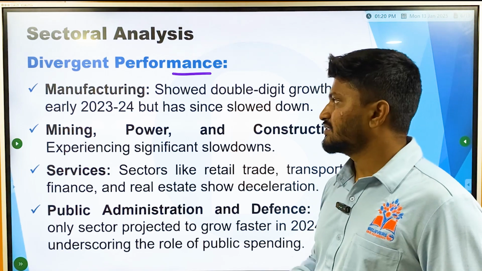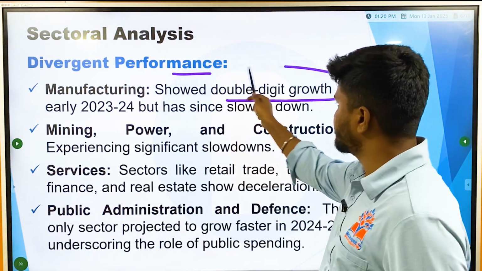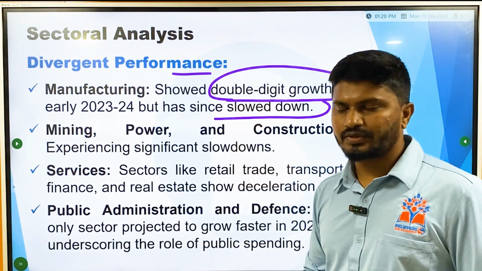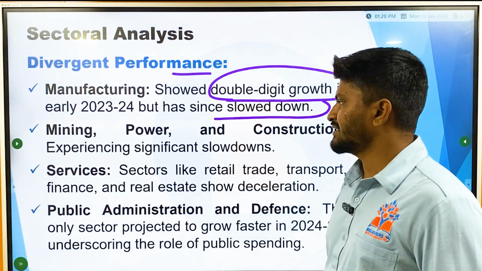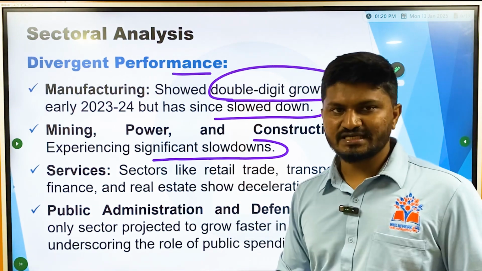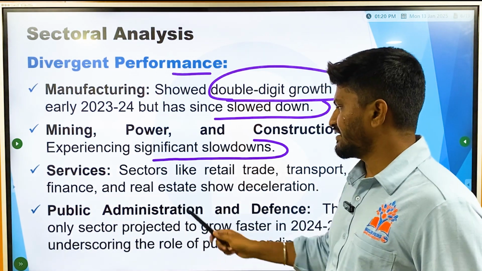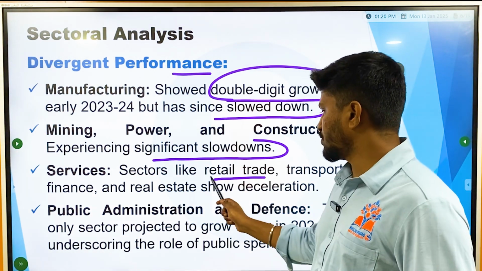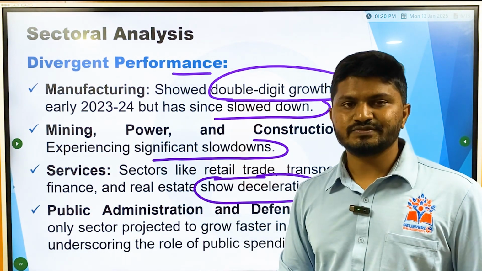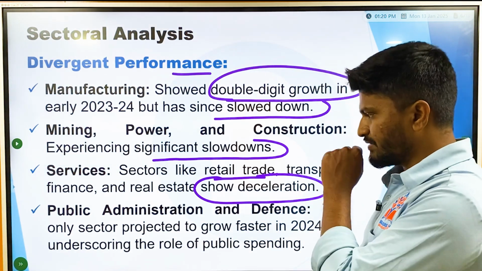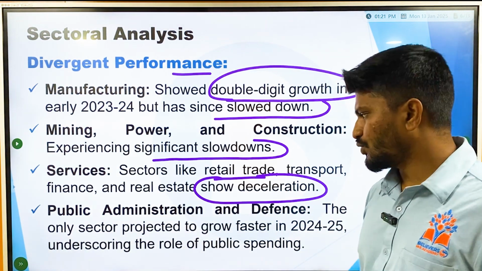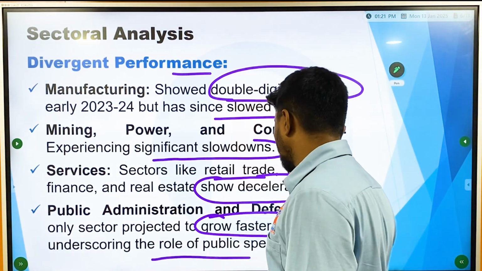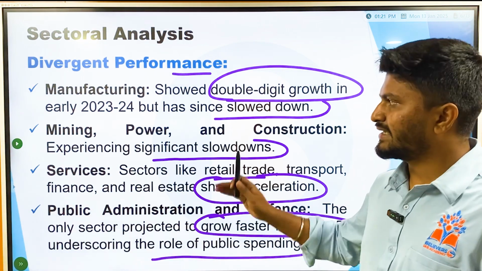In manufacturing, it showed double-digit growth in early 23-24, but has since slowed down. Mining, power and construction have experienced significant slowdowns as well. Services like retail, trade, transport, finance and real estate have shown deceleration as well. They have also reduced. And public administration and defense is the only sector projected to grow faster in 2024-25, underscoring the role of public spending. Get the trend here.